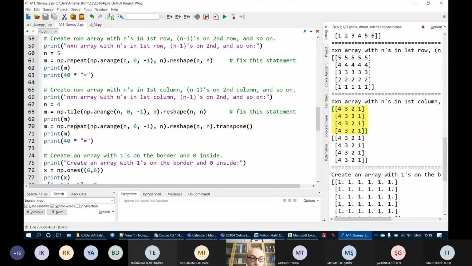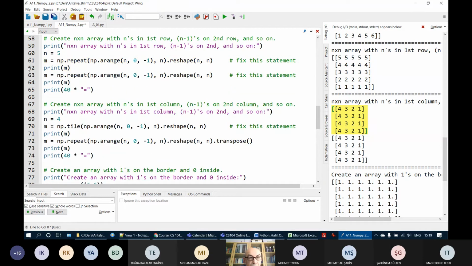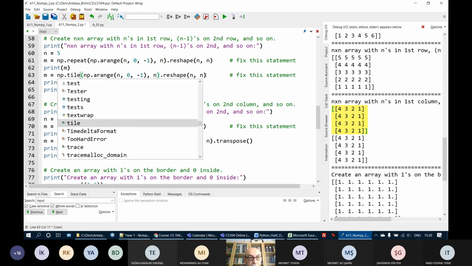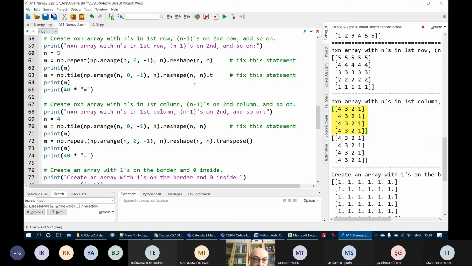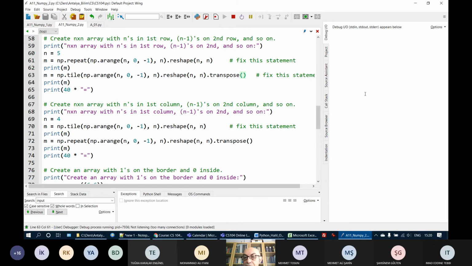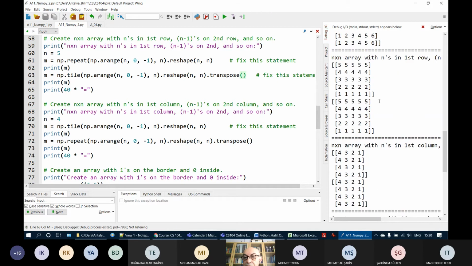I used repeat, but then I just transposed. Similarly, I can use tile and then dot transpose to have the same result. As you see, there are two solutions. Start with repeat or start with tile and then transpose.